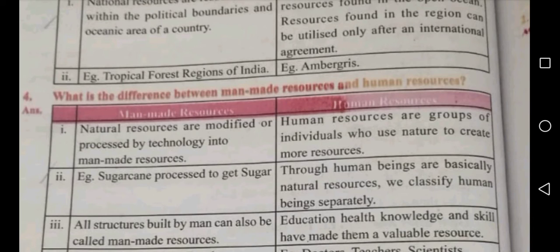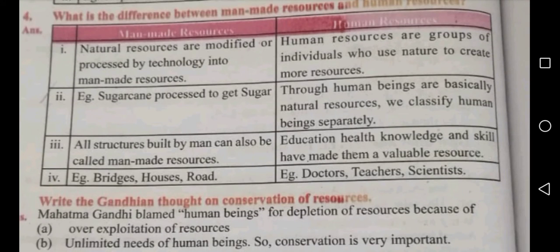Though human beings are basically natural resources, we classify human beings separately. Third point, all structures built by man can also be called man-made resources. Another side, education, health, knowledge and skill have made them a valuable resource. Examples of man-made resources: bridges, houses, roads. Examples of human resources: doctors, teachers, scientists.